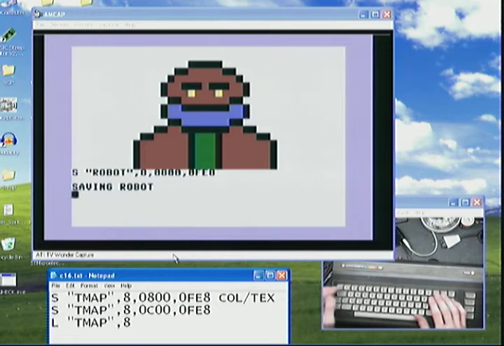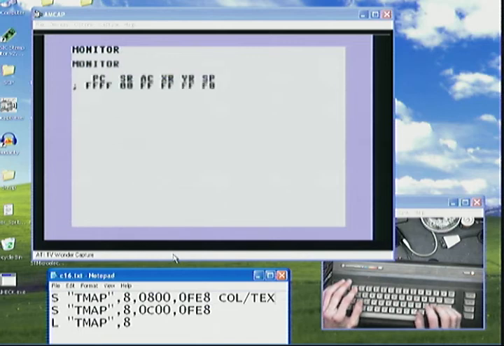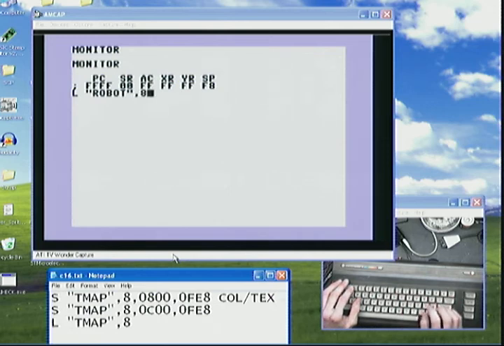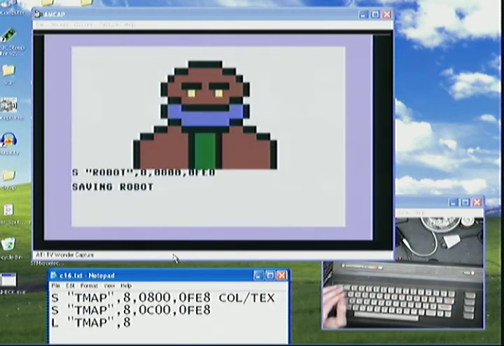Okay, now I'm back in basic. I was in the machine language monitor just then. Got nothing in memory, right? Now watch this. We'll go back to the monitor. Type load robot 8, and there it is.